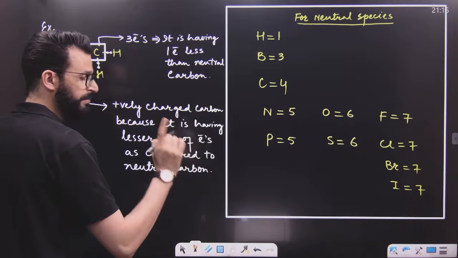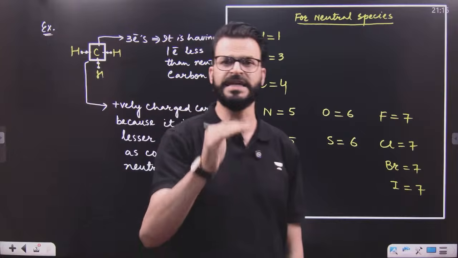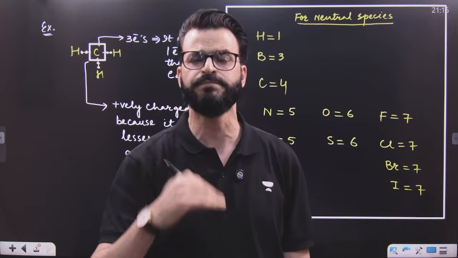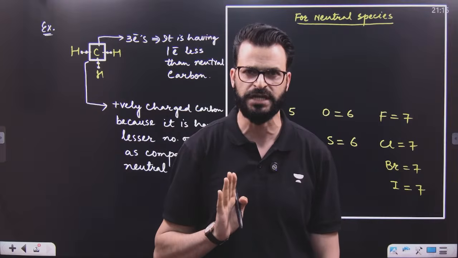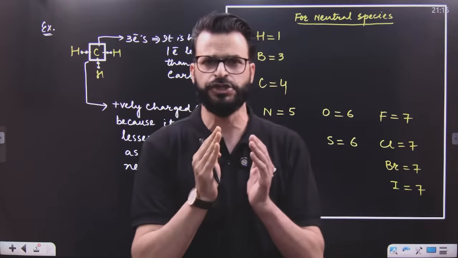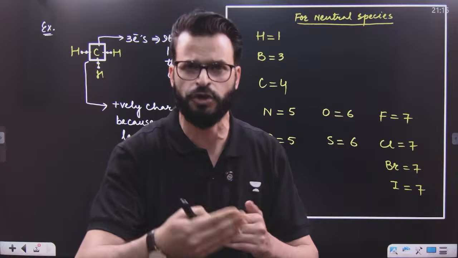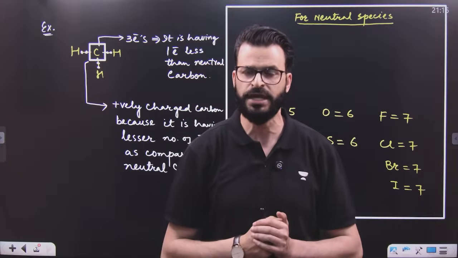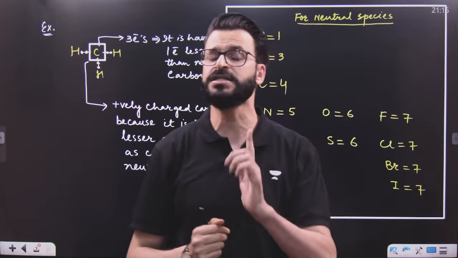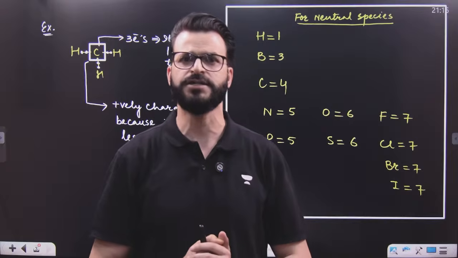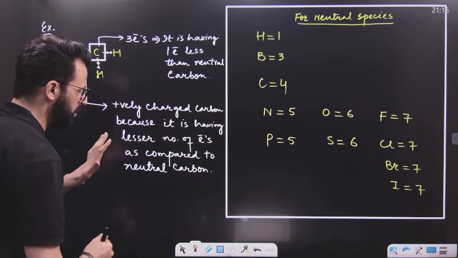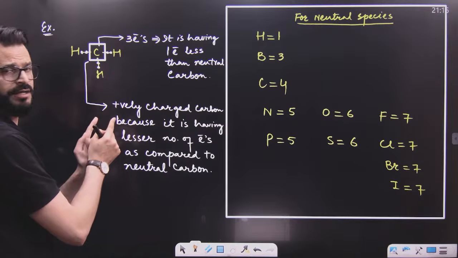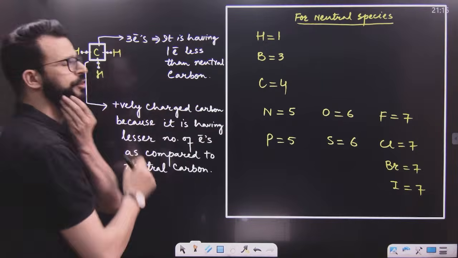Remember, any species, if it is having a lesser number of electrons as compared to the neutral species in its outermost shell, is simply a positively charged species. And if any species is having more electrons than the neutral species in its outermost shell, that species will be negatively charged. So this is a positively charged species. Now the question is, how many electrons are fewer in this carbon as compared to neutral carbon?